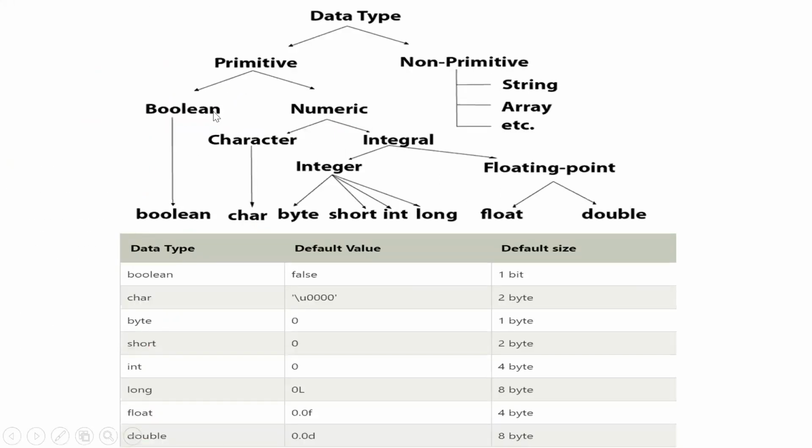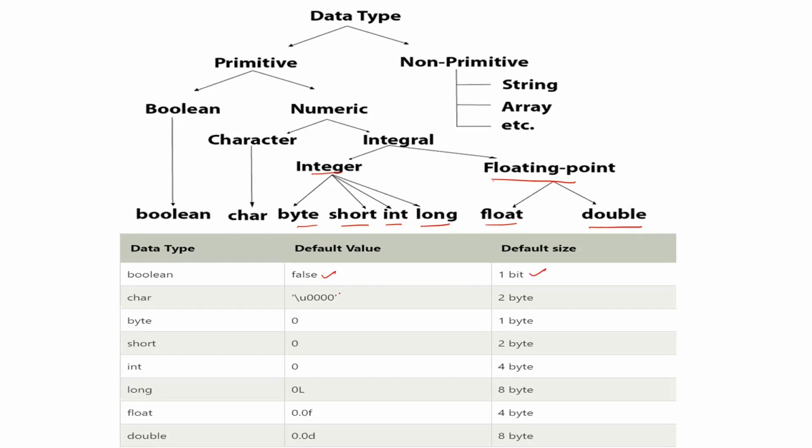So you have primitive data types, which are Boolean and numeric. Boolean, again, is true or false, whereas numeric is character as well as integral. Integral, again, is of integer as well as floating. Now this integer is byte, short, int, long. These are four subcategories of that integer. Now we have floating point, which has float as well as double.